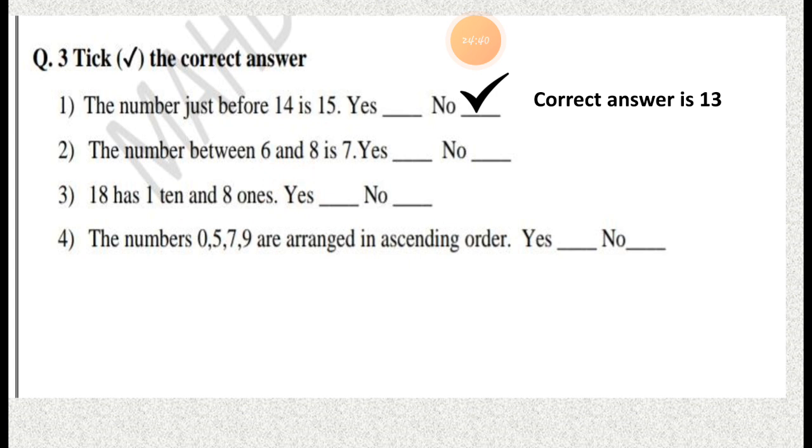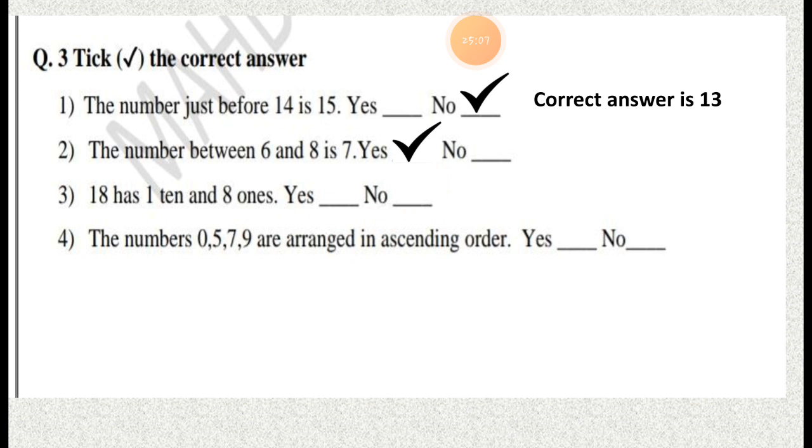Yes, after 6 it will be 7, and before 8 it will also be 7. So between 6 and 8 it will be 7. So yes, this is the correct answer. We have to put the right sign at the Yes place. Yes, this answer is the correct one.